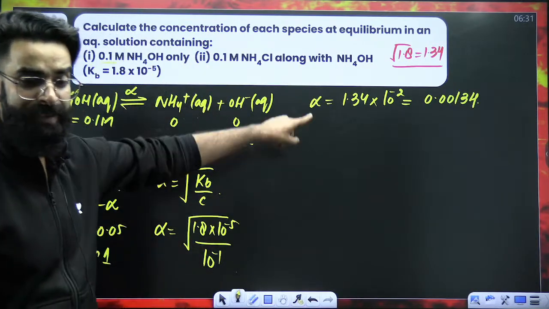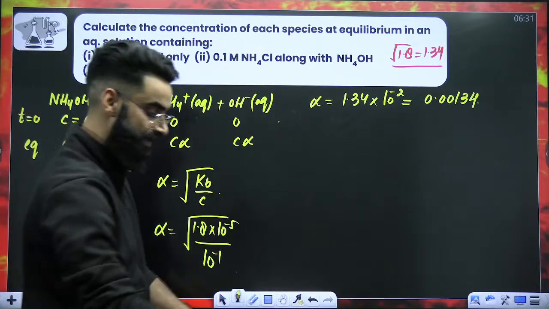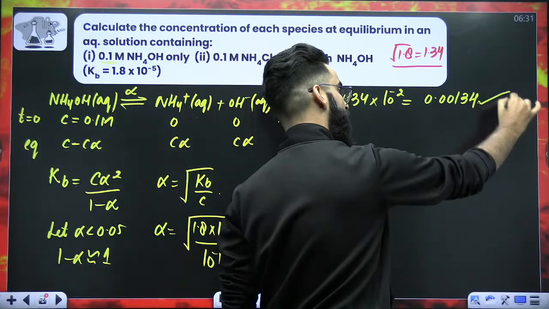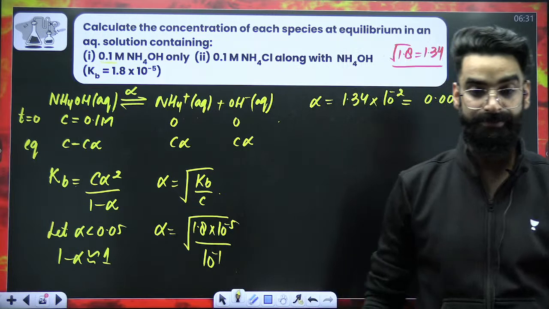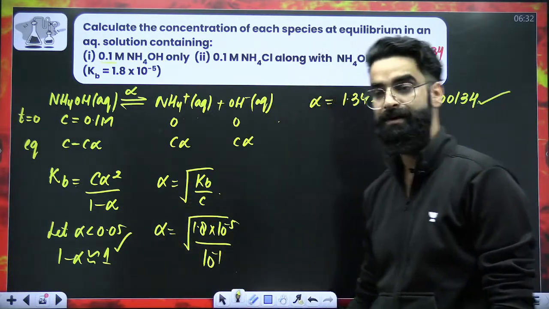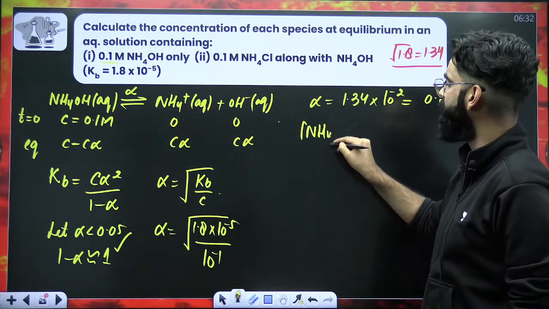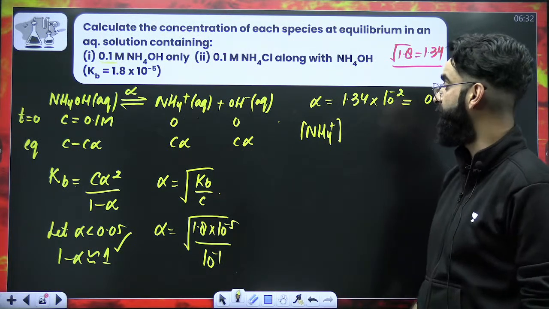Is it actually coming out to be less than 0.05? Yes, it's coming out to be less than 0.05. So whatever alpha value you have got from here is absolutely correct, and whatever assumption you have taken is absolutely correct. Now, what was I supposed to calculate? I was supposed to calculate the concentration of all the ions at equilibrium.